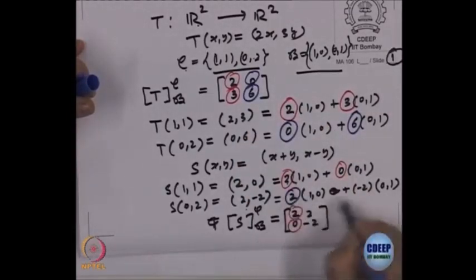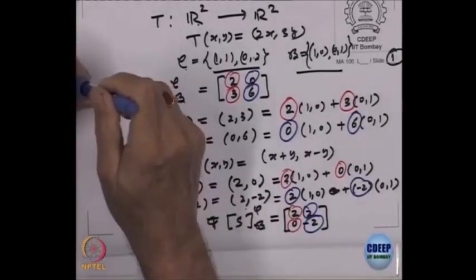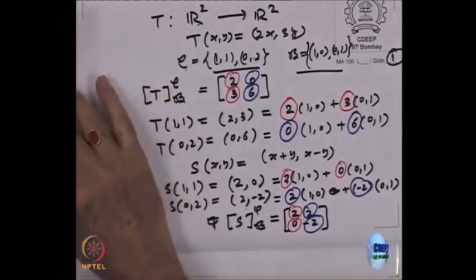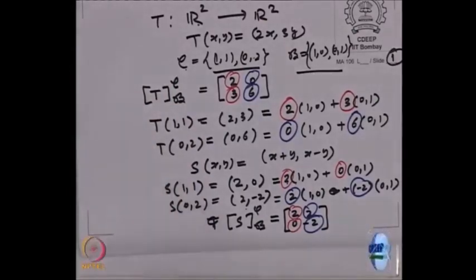Here it is 2 and minus 2. So, 2 and minus 2, right. So, that is how you write the matrix of a linear transformation given an ordered basis in the domain and an ordered basis in the codomain. So, I have computed for T, I have computed for S, right.